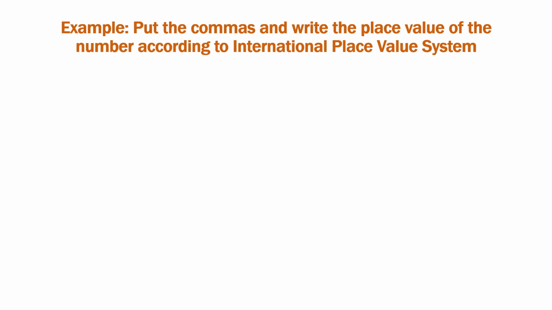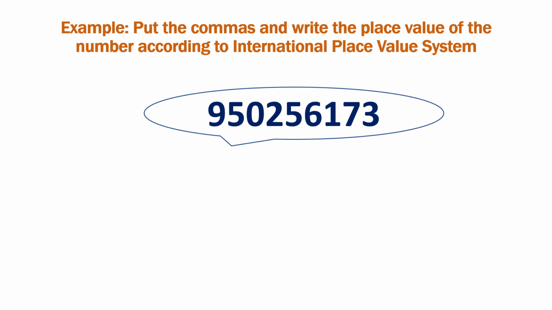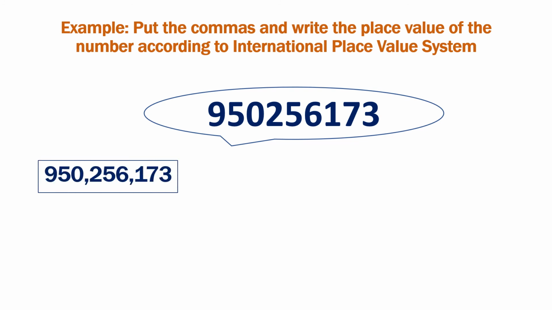If we are asked to put the commas and write the place value of a number according to the International Place Value System, how will we do it? Let's take an example, 950256173. How will we insert commas? We'll insert a comma after the last 3 digits, that is, after 173, and a comma after the next 3 digits, that is, after 256, and the remaining 3 digits are in the millions period.